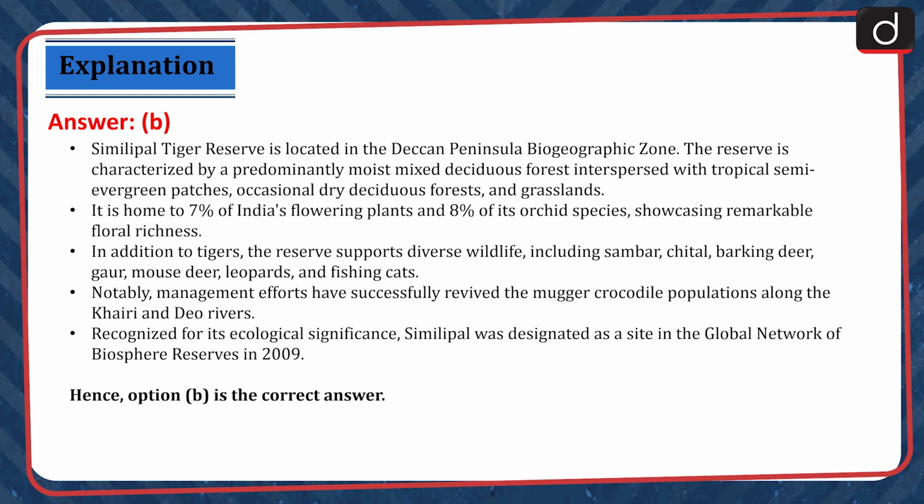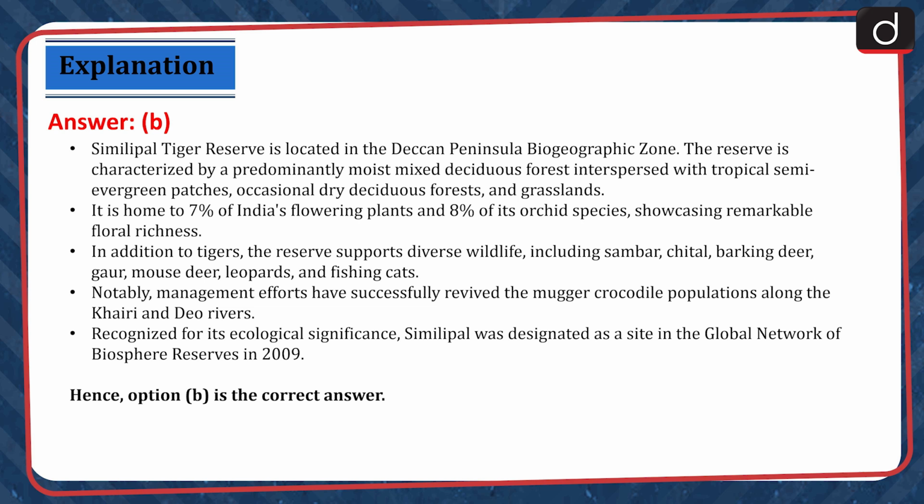Similipal Tiger Reserve is located in the Deccan Peninsula Biogeographic Zone. The reserve is characterized by a predominantly moist mixed deciduous forest interspersed with tropical semi-evergreen patches, occasional dry deciduous forest and grasslands. It is home to 7% of India's flowering plants and 8% of its orchid species, showcasing remarkable floral richness.